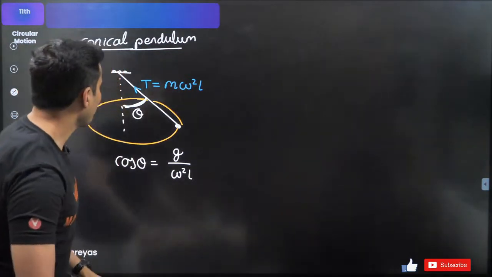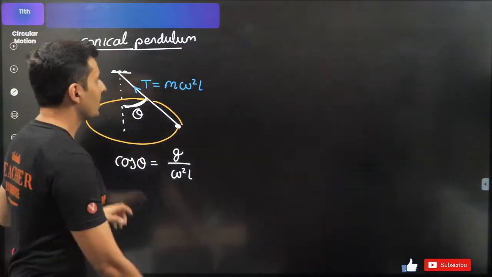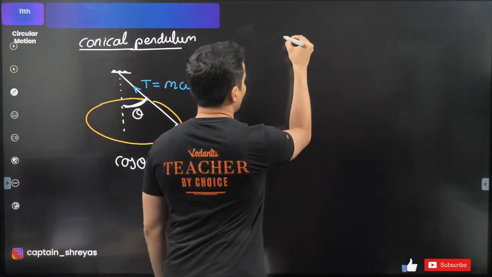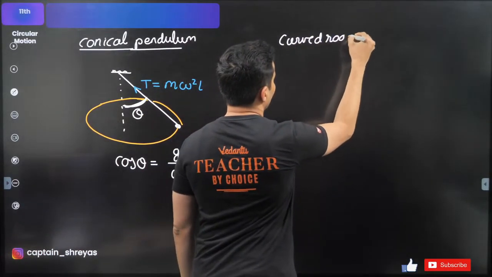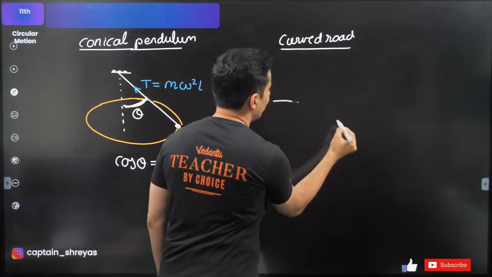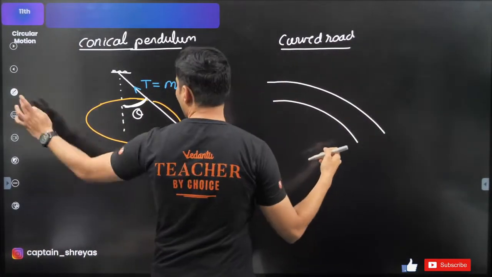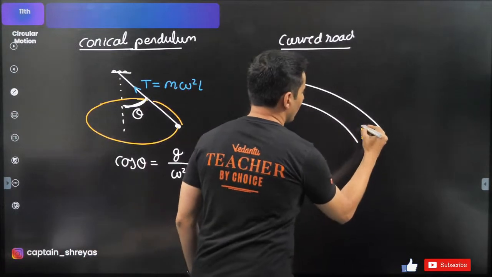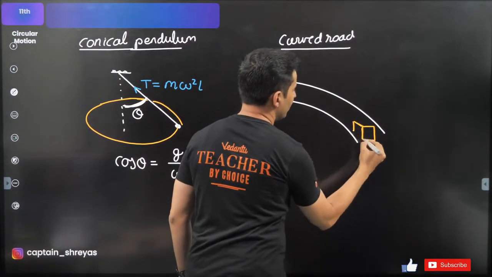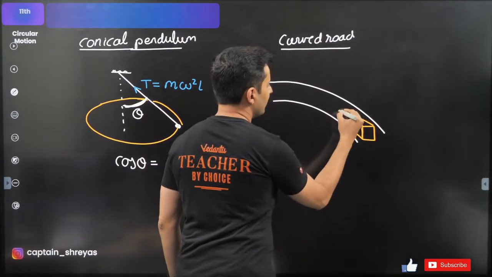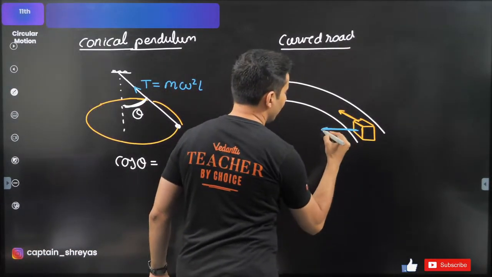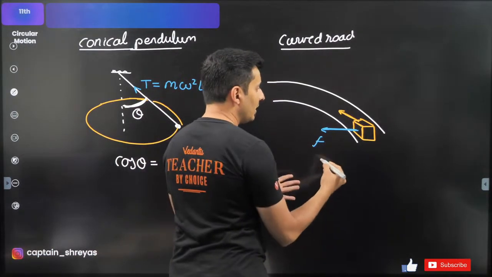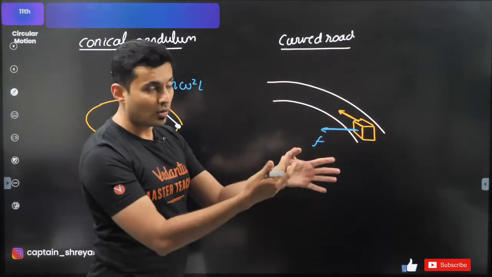Okay, cool. Second thing which you should know is the formula for a curved road. Whenever you have a curved road and there is a car or a bus or some vehicle which is traveling with certain velocity, then the friction is the one which provides the centripetal force, or else it might get thrown out.